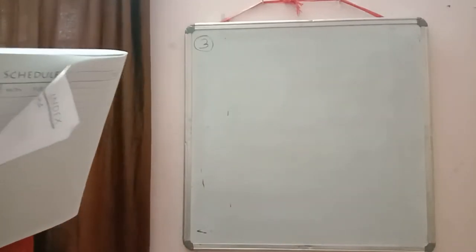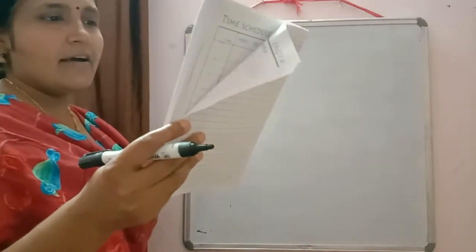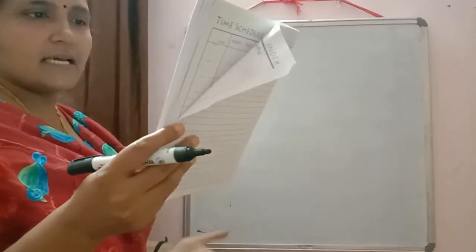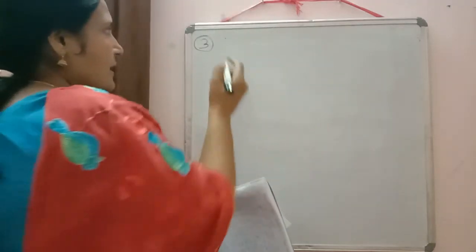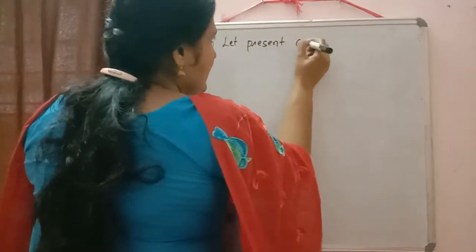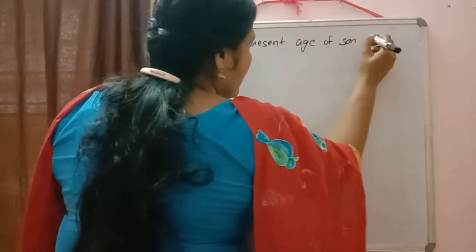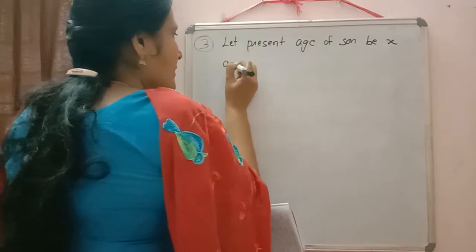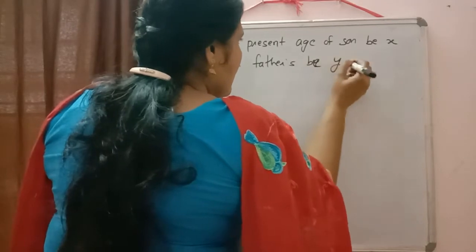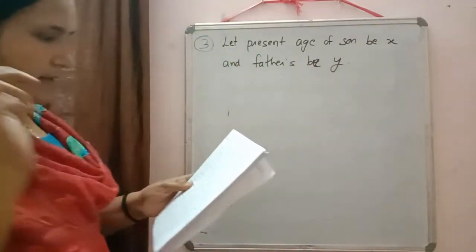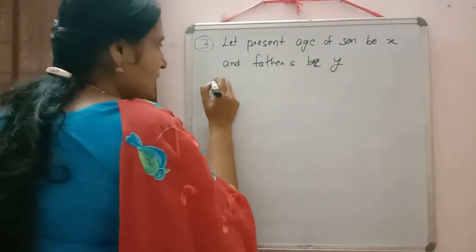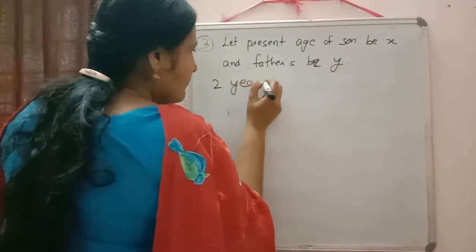In the third question, it is written: 2 years ago, a father was 5 times as old as his son. So again, 2 years ago. First write down the present ages. Let the present age of the son be x and the father's be y. Then 2 years ago is written. So don't jump to frame the equation there. Write down what will be their ages 2 years ago. 2 years ago means before 2 years.